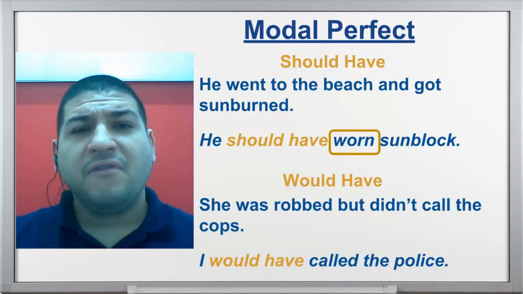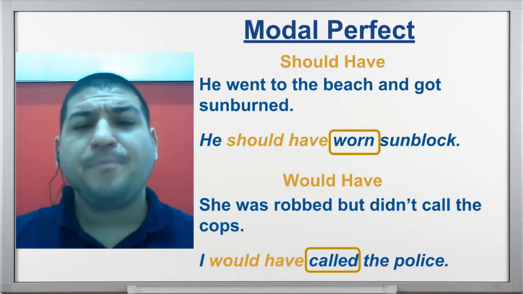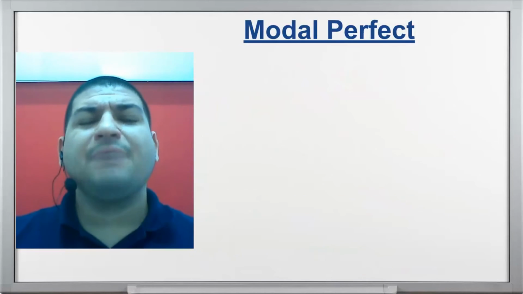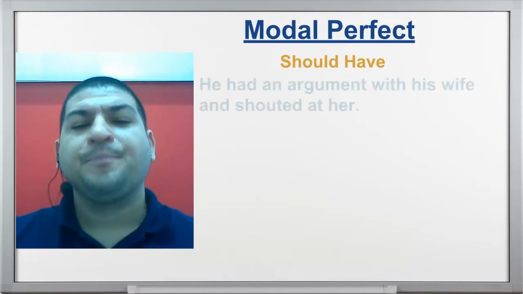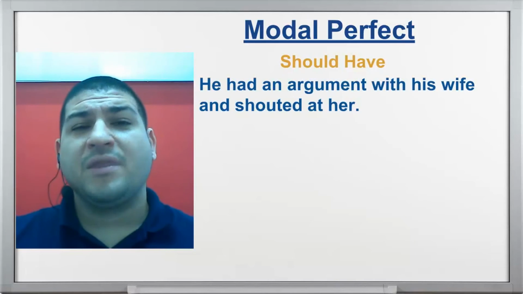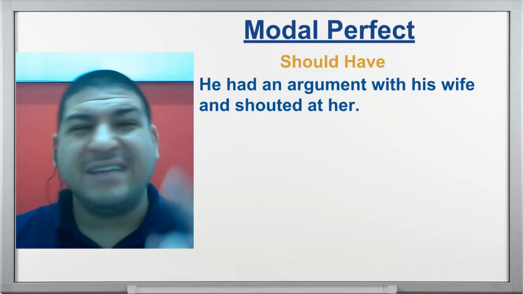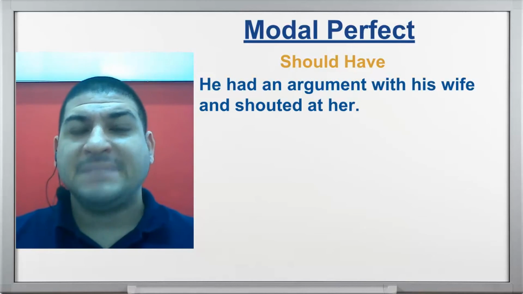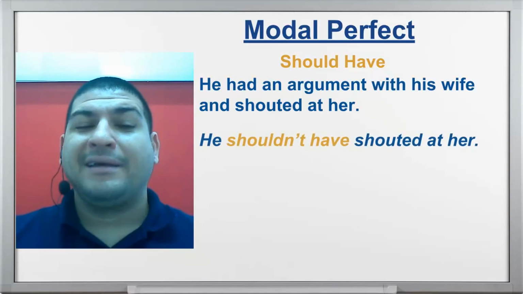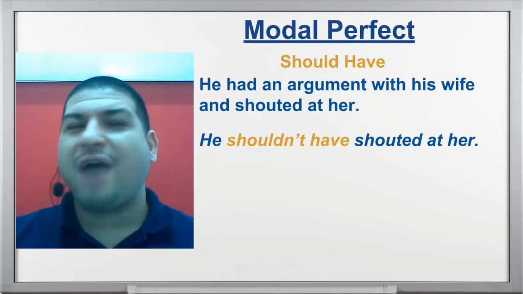All right, now look at this here. The modal perfect can be used in a negative way too. Let me show you here. First, with the example for should have. Let's see here. He had an argument with his wife, and he shouted at her. Now, he shouldn't have shouted at his wife. He shouldn't have shouted at her.